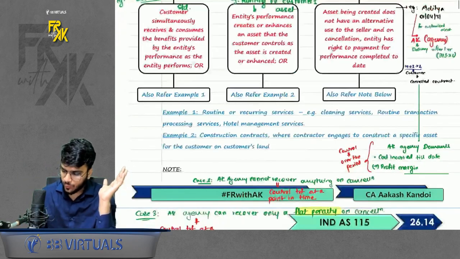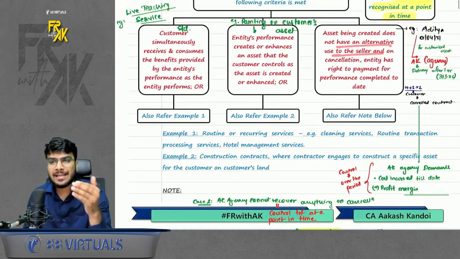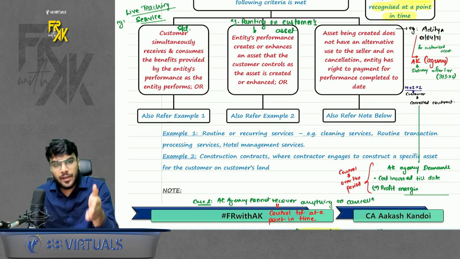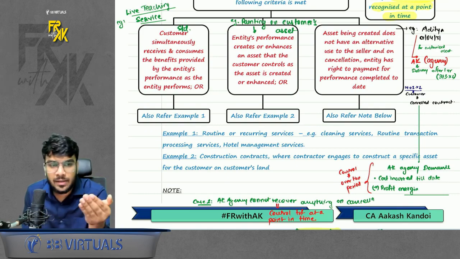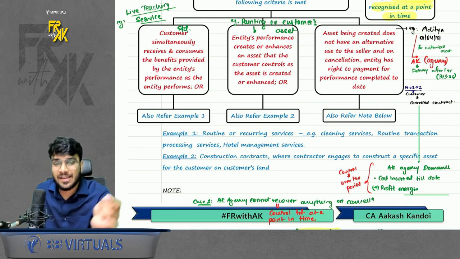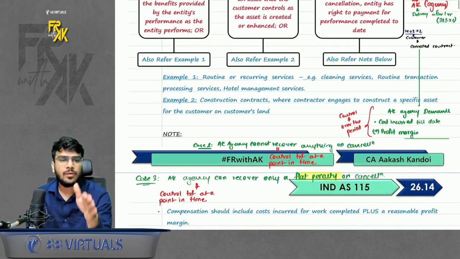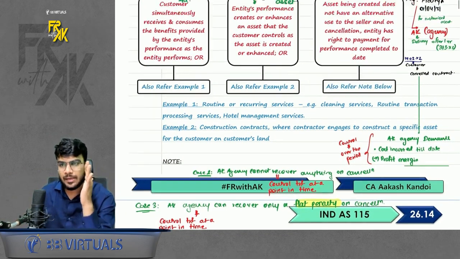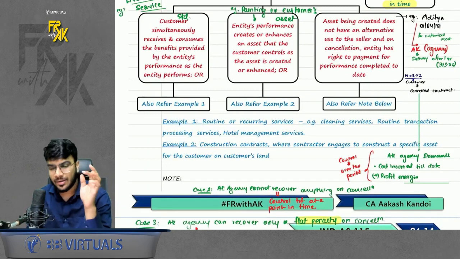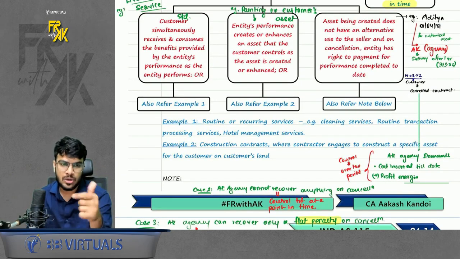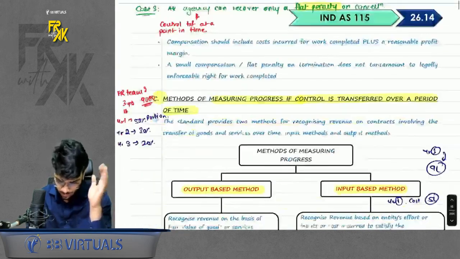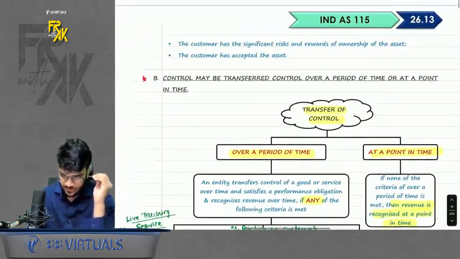But if you are making a customized asset and cancellation can be done free of cost, then the control will not be considered to be transferred over the period. Second thing, if you are making a customized asset and on cancellation, you are charging a flat penalty, still you will say control is not getting transferred over the period. So do remember, it should be a customized asset. Second, on cancellation, you should have a right to recover the cost plus margin. That is the case, you will say control is getting transferred over the period. This was your transfer of control point.